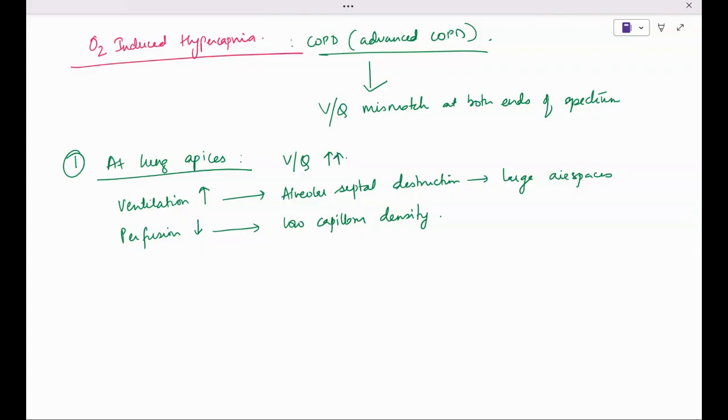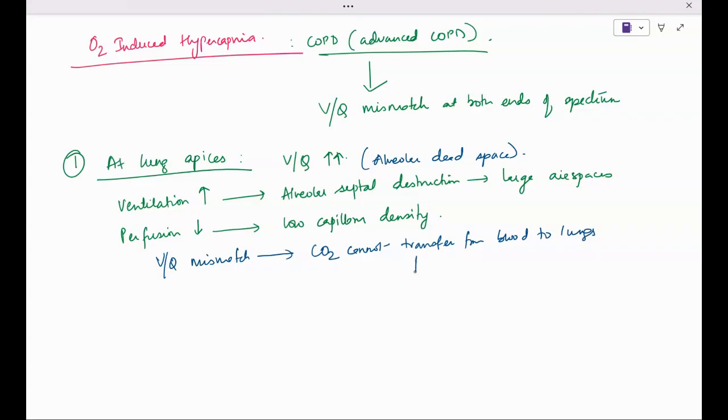This is the alveolar dead space. Because of this VQ mismatch, the CO2 cannot transfer from blood to lungs, so there is hypercapnia.